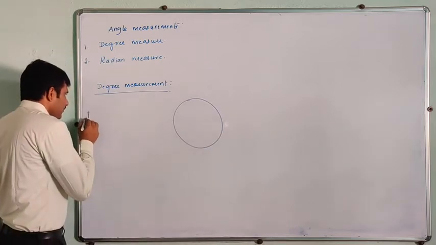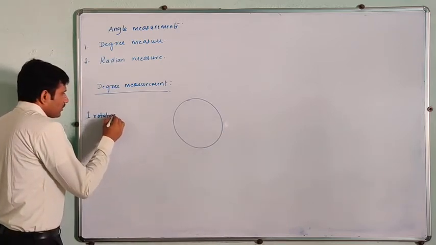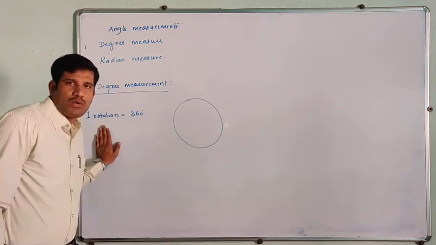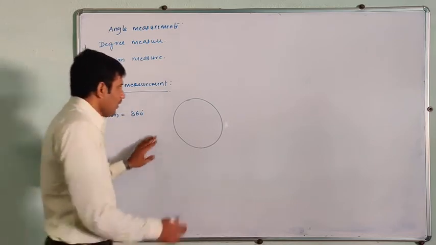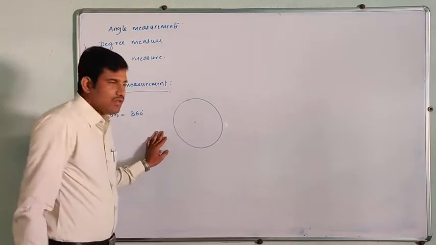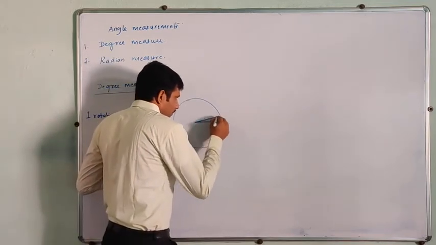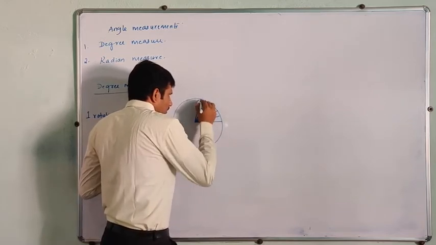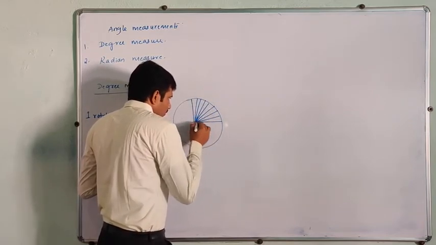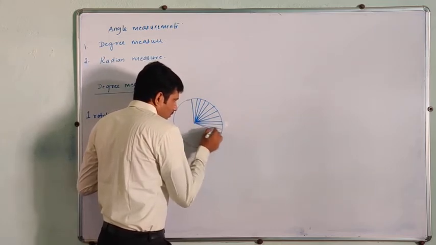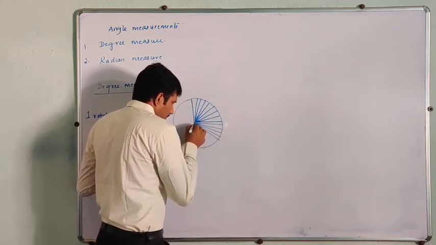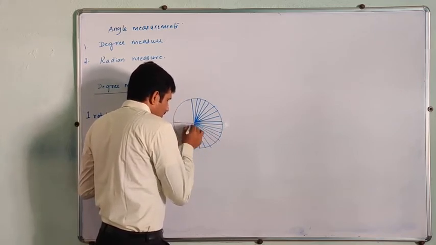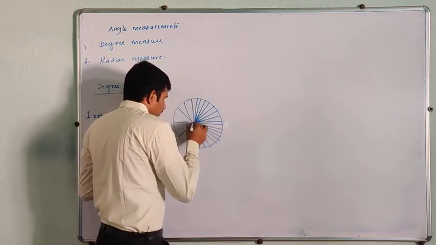Now I will divide this one rotation into 360 equal parts.